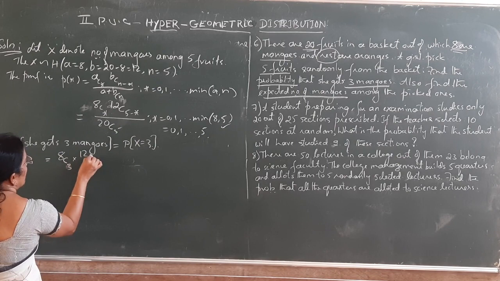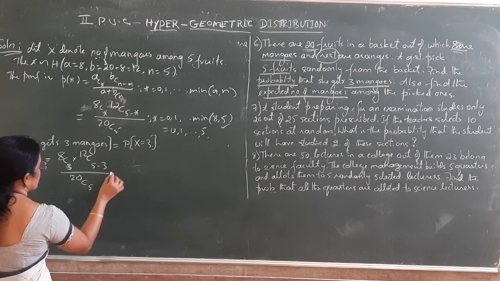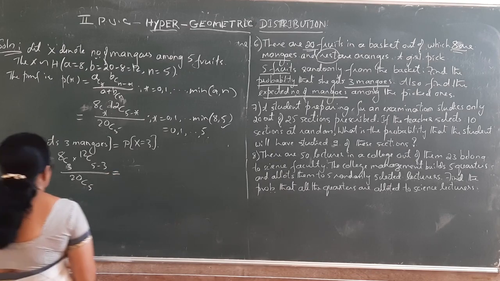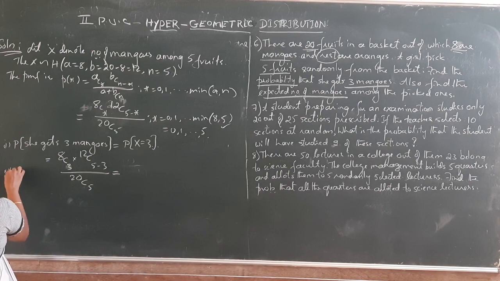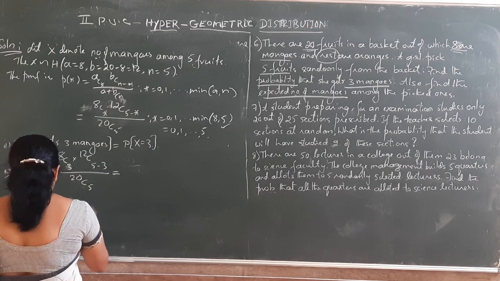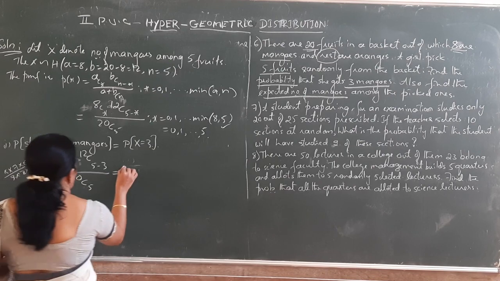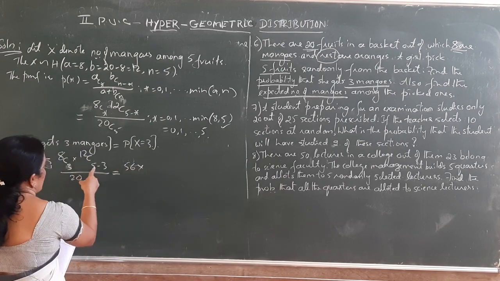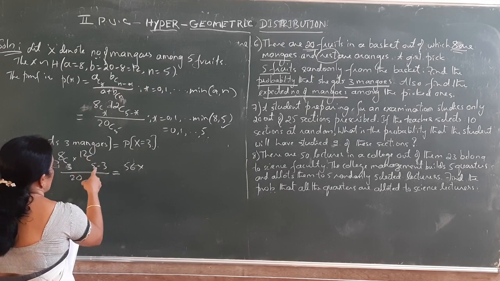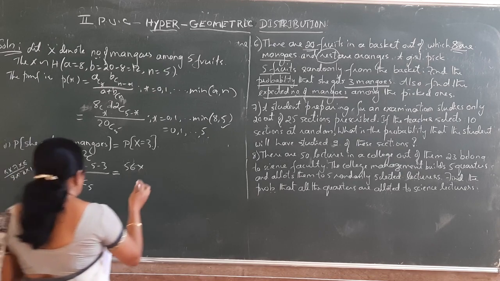8C3 into 12C(5 minus 3) divided by 20C5. 8C3 is 8 into 7 into 6 divided by 3 into 2 into 1. So 3 into 2 is 6, and this answer is here; once again you can use a table also. 8C3 is 56, into 12C(5 minus 3) is 12C2, which is 12 into 11 divided by 2 into 1, that is 66,